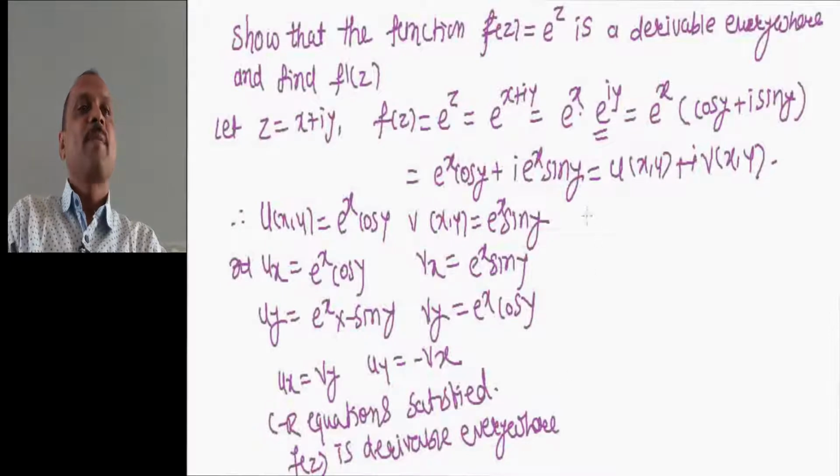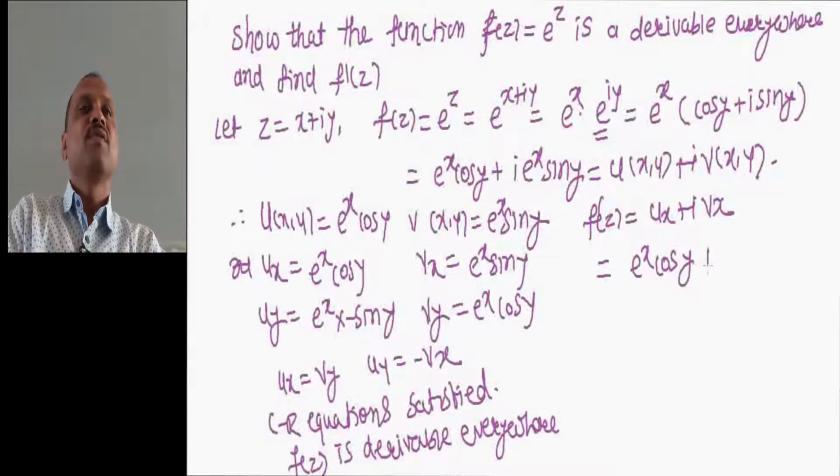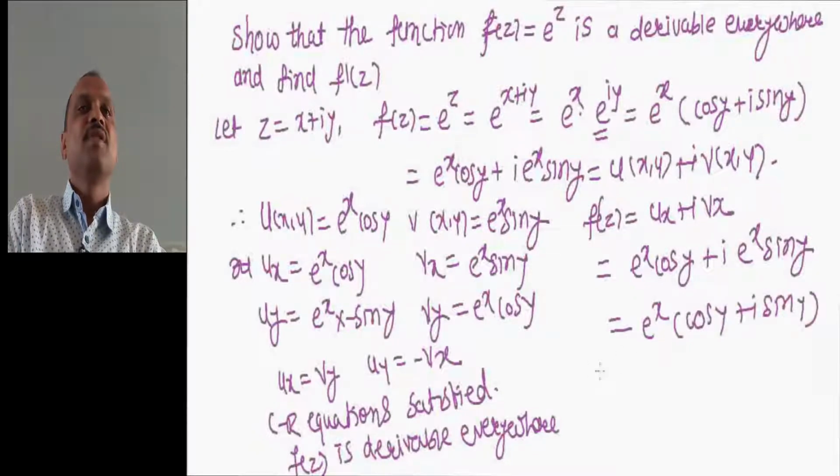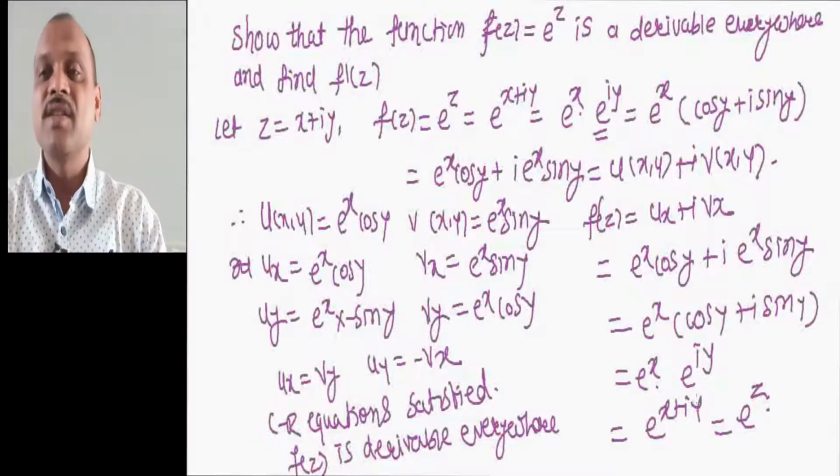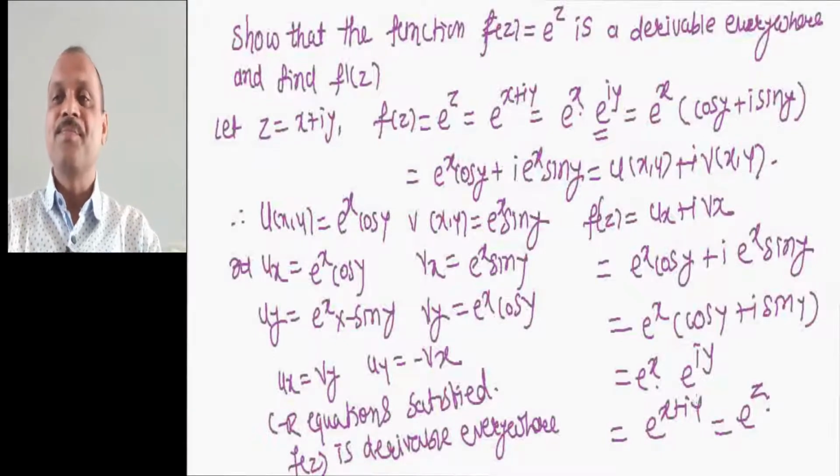Now, what is f dash of z? f dash of z equal to ux plus I into Vx. What is ux? E raised to x into cos of y, plus I into Vx, e raised to x into sin of y. E raised to x common, cos of y plus I into sin of y, e raised to x into e raised to iy, this is equal to e raised to x plus iy, which is e raised to z. So, derivative of e raised to z is again e raised to z.